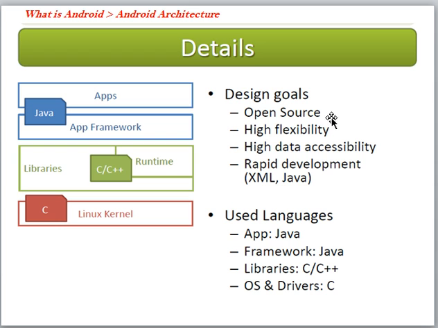The design goals are: first, Android is open source, with high flexibility, high data accessibility and rapid development. For developing, 80% of people are using XML and Java. And which languages are used for development? App development is Java, the framework is also Java, libraries are developed in C and C++, and the operating system and drivers are developed in C. This is the Android architecture.